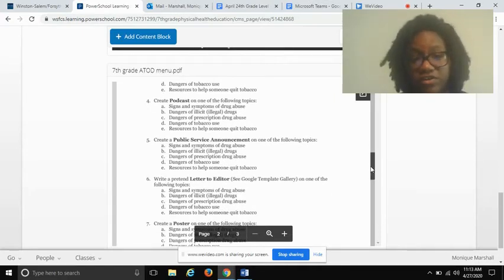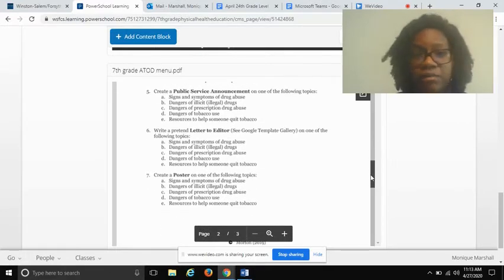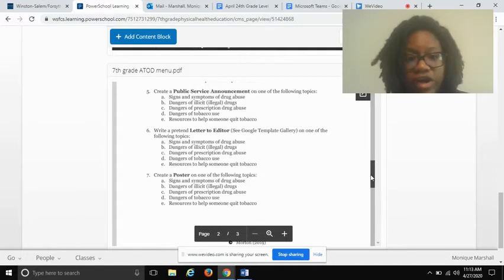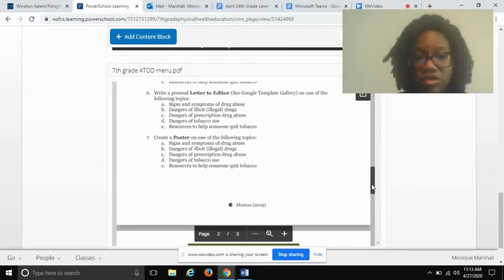Once again, might be fun to do. Get the family in on it. Letter to the editor, you're picking a magazine or a newspaper to write a letter about the topic. Create a poster. That one might be easy to do as well.